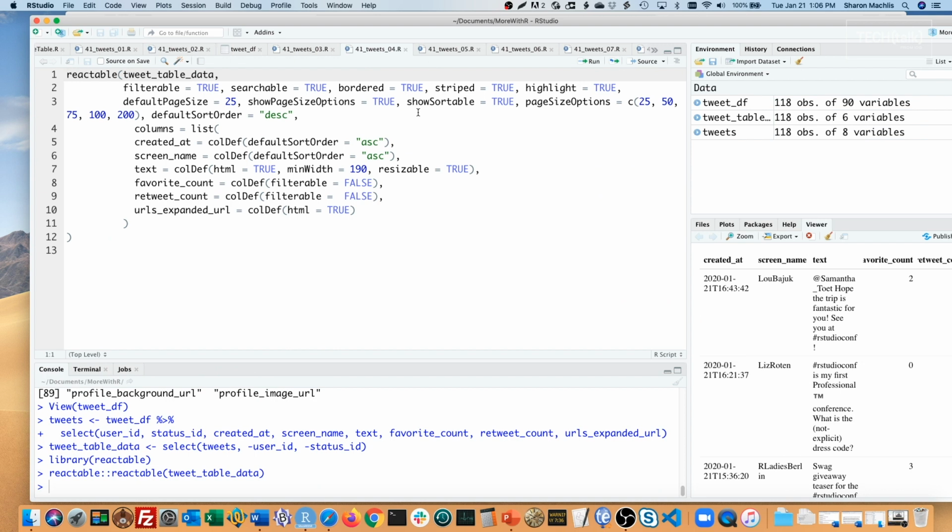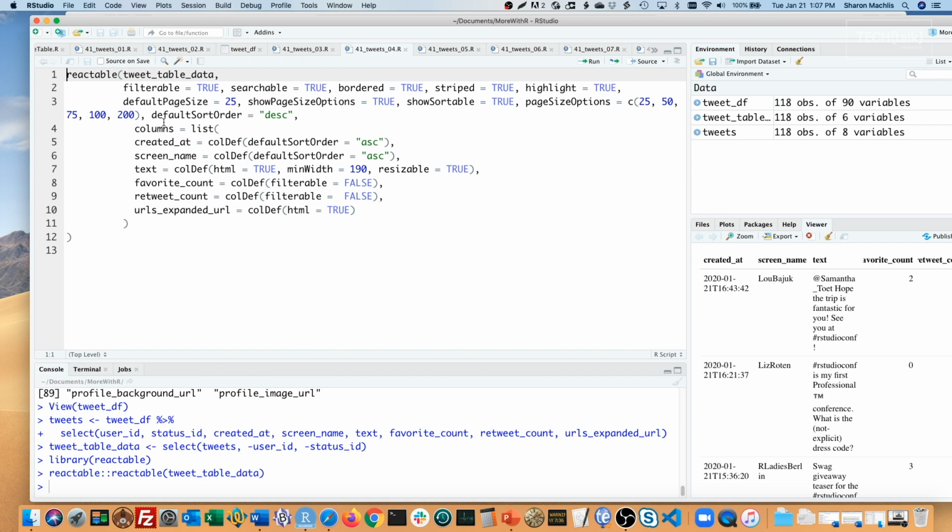Show sortable adds little arrow icons next to column names so users know they can click to sort. I set my default page size to 25 here. Set show page size options to true so people can change the page size, and then set those page size options, 25, 50, etc. Finally, I set each default sort order to descending instead of ascending. That's default sort order here. That's because if I click on the number of retweets or likes column, I want to see those as most to least, not least to most.